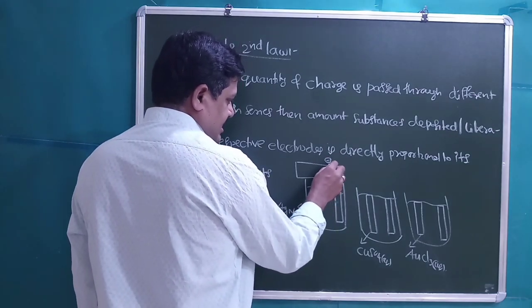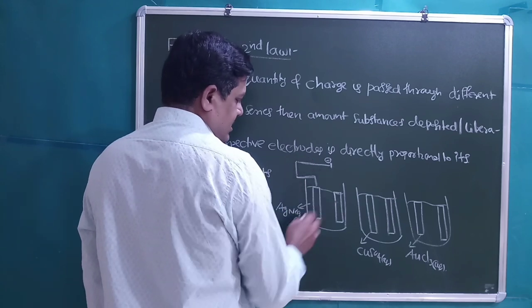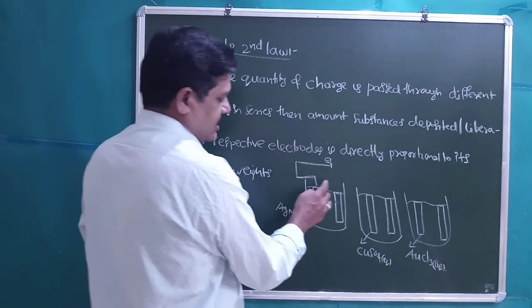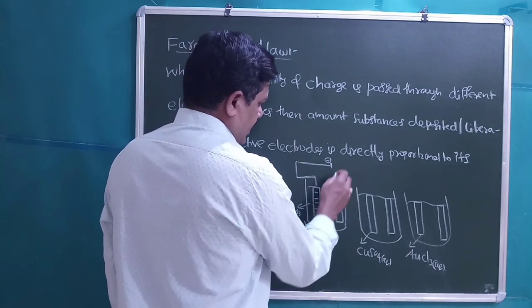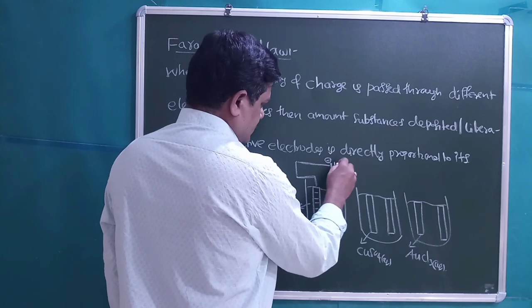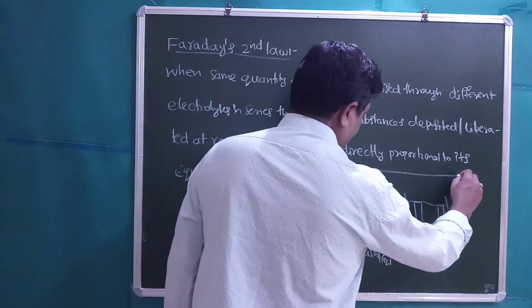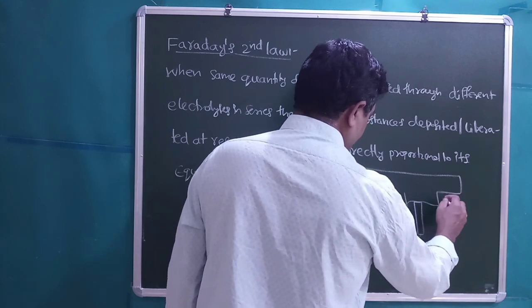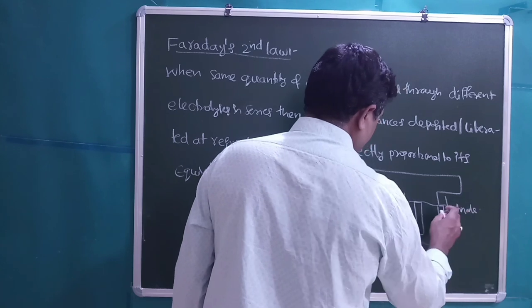The metal plate connected with the negative terminal of the battery is the cathode, and the charge on the cathode is negative. The electrode connected with the positive terminal of the battery is called the anode. The charge on the anode is positive.